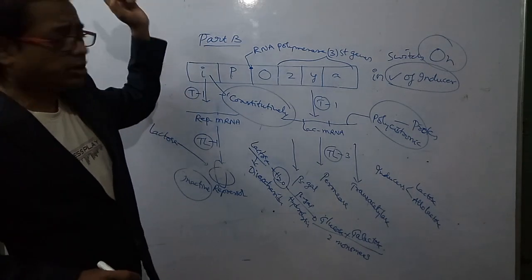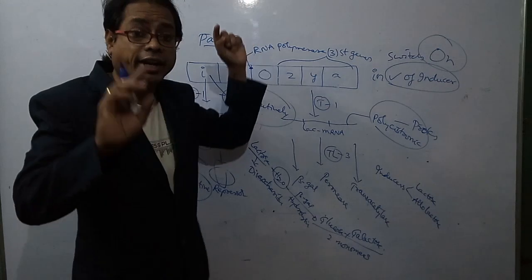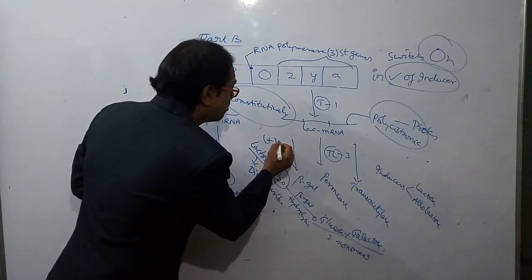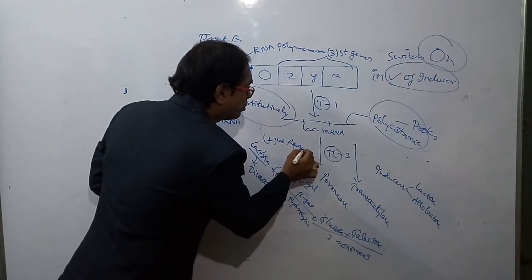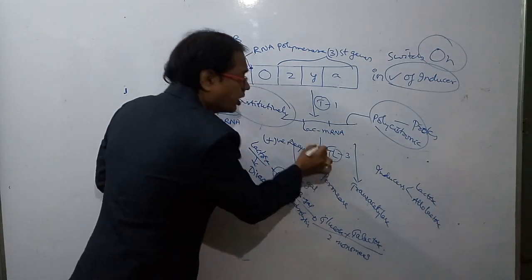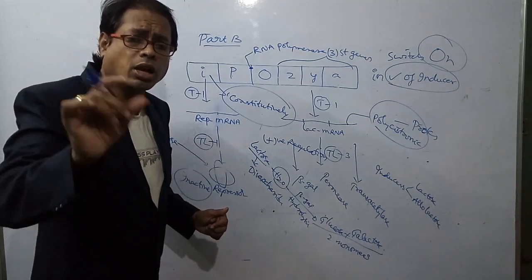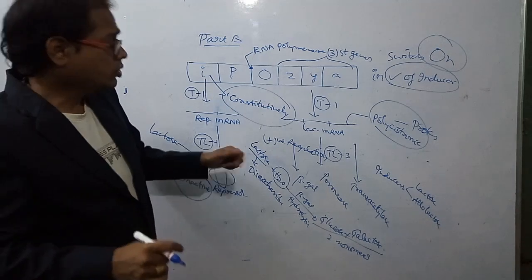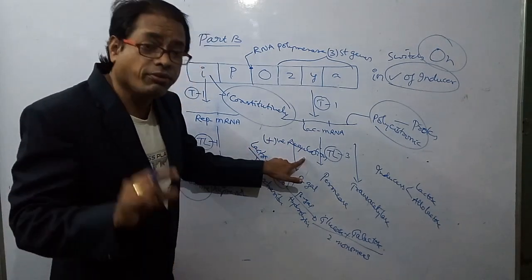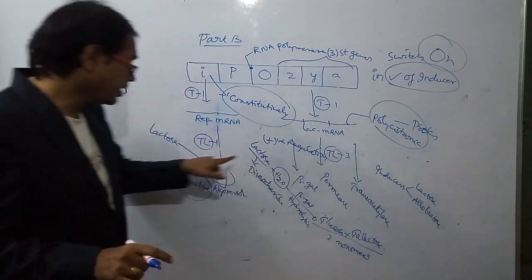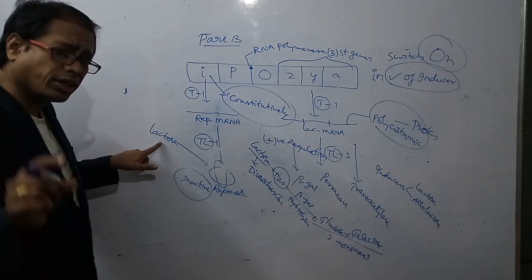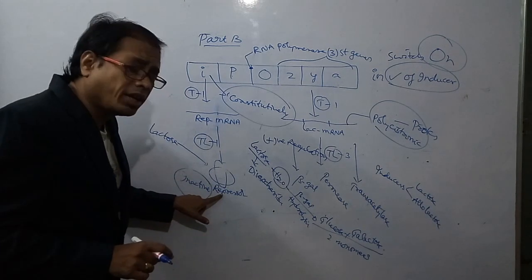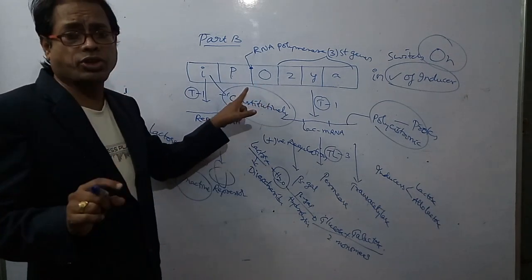Previously, in absence of inducer, it is called negative regulation. In presence of inducer, this is called positive regulation. So lac operon is under the control of both negative regulation and positive regulation. When does positive regulation occur? When lactose acts as inducer, and the repressor protein is unable to bind to the operator gene.